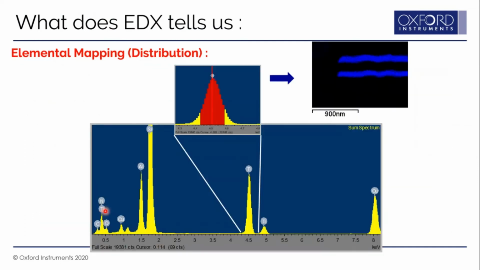So how does mapping work? You basically create an energy window. For example, for titanium K-alpha, you create a window, and whatever X-rays come out into this energy window, you collect those X-rays and plot them as the titanium signal, and that is how you get this distribution of titanium all along your SEM image.